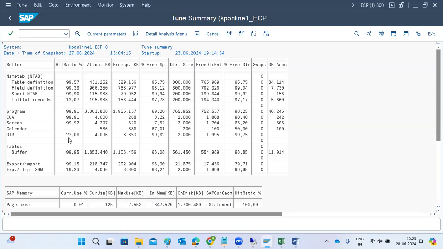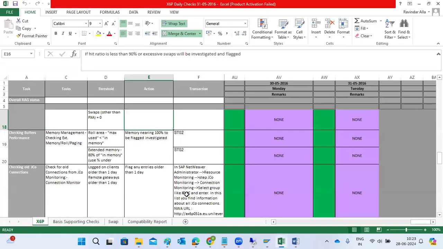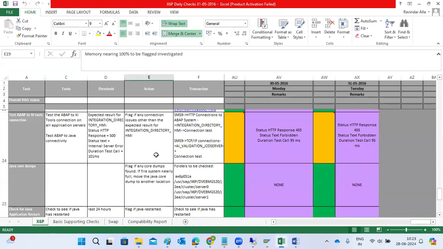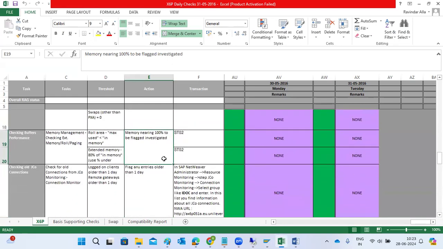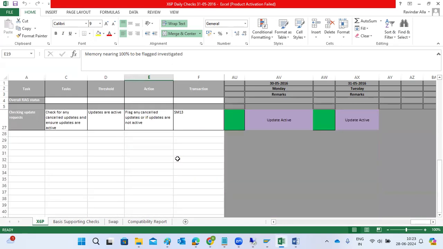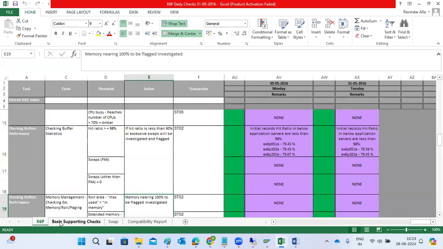Why? The OTR buffer is fine, but here mainly we have to look at the program buffer, CA buffer, calendar buffer. These buffers are very important. This buffer should not have a low percentage. If the buffer is low, we check whether any swaps are coming or not. Here we need to check the swaps. All the information is in ST02, and all the transaction codes we have here.